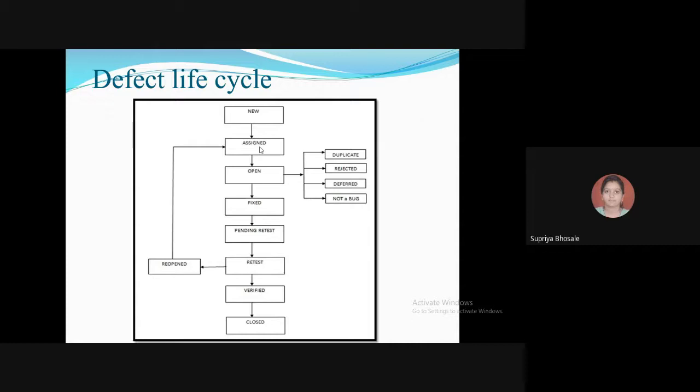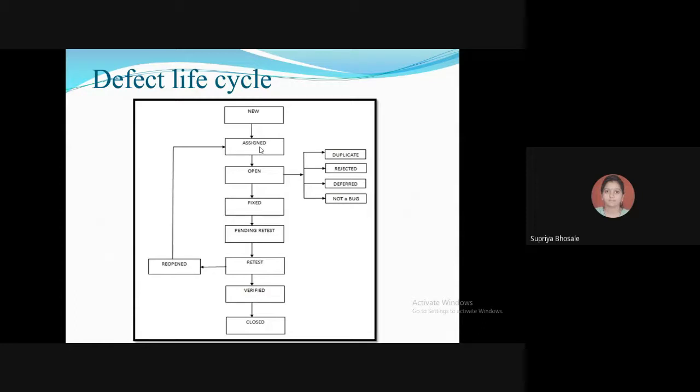He will check that the steps you have written are proper and that it is giving wrong output. And if he thinks that the bug is a genuine one, he will assign it to a person from the developer team.